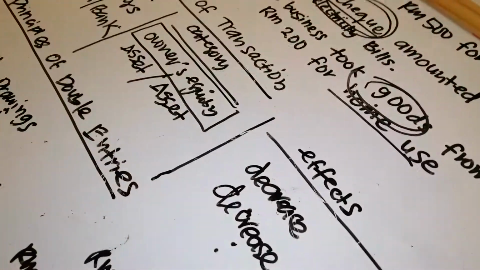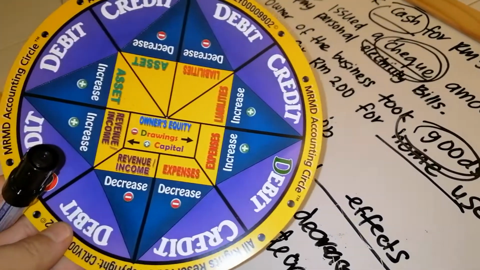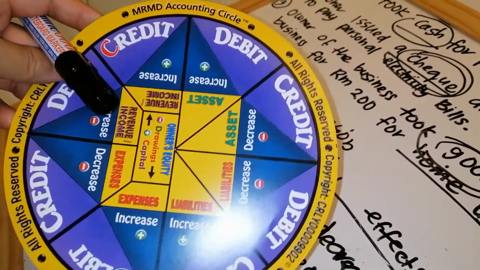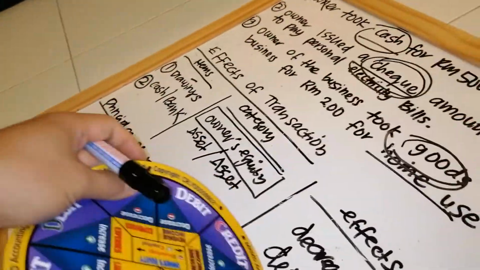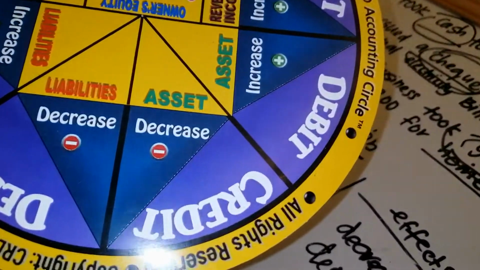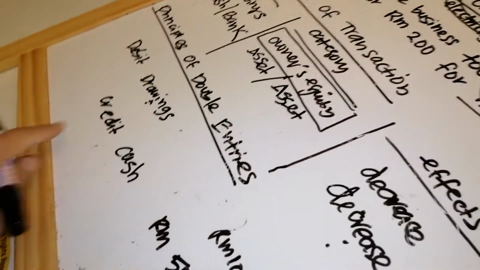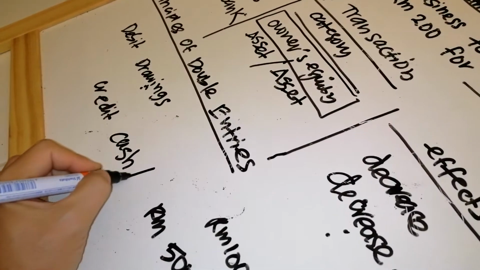So we know that for asset, we have the pie chart. Okay, we have the pie. So we check from the pie. Asset also decreases for bank. So when asset decreases, it means we record under credit. So the credit here, just now, is cash. So I want to show you what is the same.